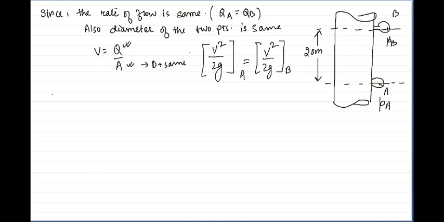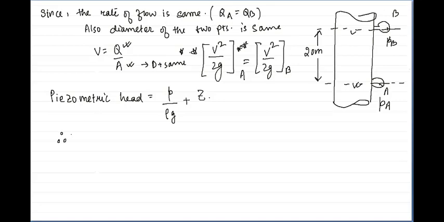So for total energy we will only calculate the piezometric head. Piezometric head means only the pressure head and datum head, because the velocity head for both the points A and B will be the same. So we will not be calculating the velocity head. Let us calculate the piezometric head at A first.